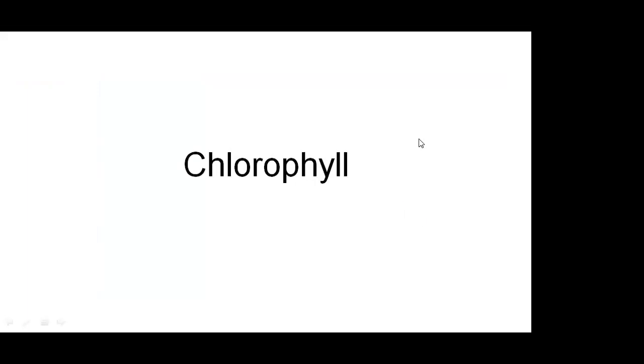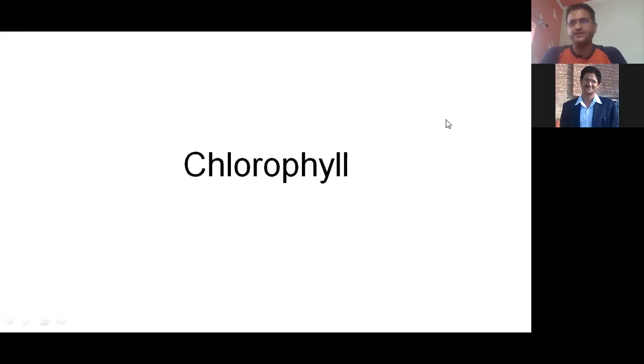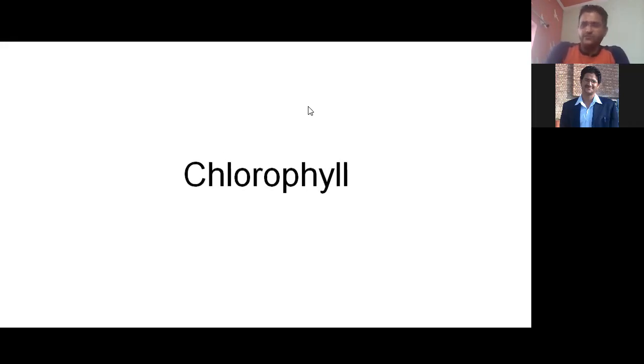The green color material that exists in the plant's leaves or stem is called chlorophyll, right? And chlorophyll is very important because without chlorophyll, plants cannot synthesize their food. Human beings or animals can move from here to there for their food, but this facility is not available to plants, right? Plants cannot move from one area to another for their food. So nature creates something in plants, in their leaves or roots, with the help of which plants can synthesize their food, right?